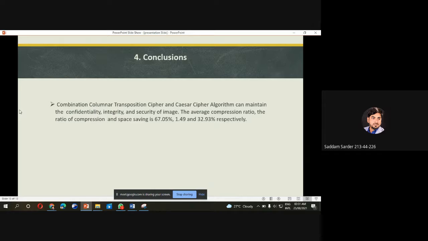Conclusions: the combination of the columnar transposition cipher and Caesar cipher algorithms can maintain the confidentiality, integrity, and security of images, and an average compression ratio. The compression ratio, and space saving are 67.05, 1.49, and 32.93 respectively.